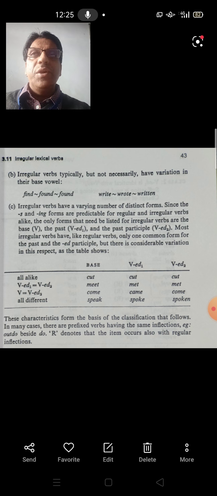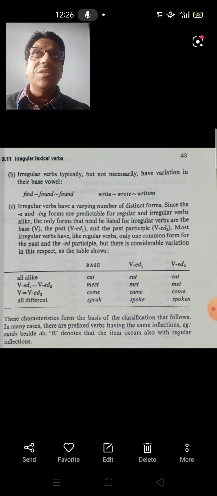As far as the regular and irregular verbs are concerned, they have a few things in common, that is, the VS form and the VING form are predictable from the base form. In the previous lecture, we categorized the base form as V, the S form as VS, the progressive ING form as VING, the past tense form as VED1, and the past participle form as VED2.